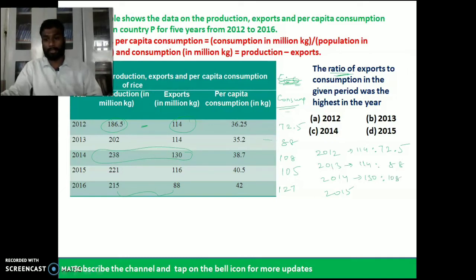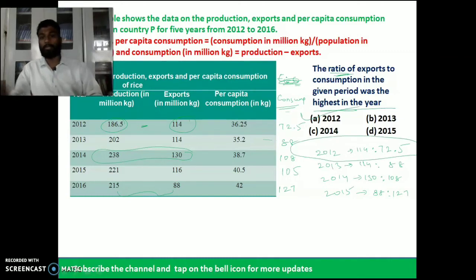In 2015, we have exports of 88 is to 127. So these are the ratios. Now the question is, in which year is it highest? If you clearly observe, in 2012 it was the highest, since you get the good value over here.